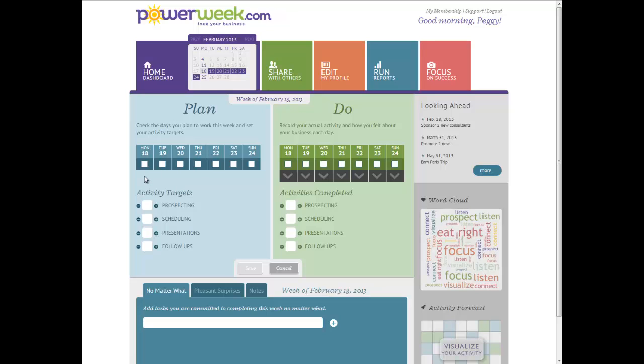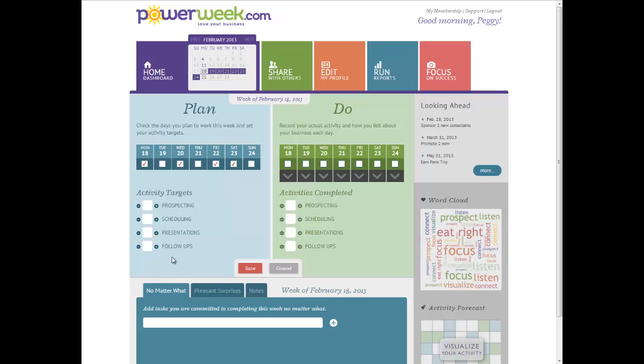One of the first success habits we discovered in our research is that successful people plan the days they will work their business with intention every week. Now, we all know plans change, but it's important to start out knowing the days you want to work your business. So let's just say we're working here with my example, Peggy, that Peggy's going to work her business this week on Monday, Wednesday, Friday, and Saturday. So she just points and clicks to check off those days.